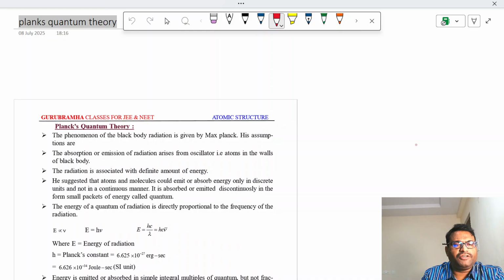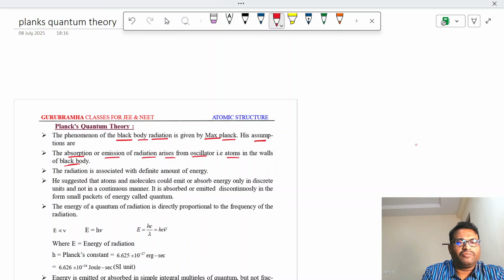In Planck's quantum theory, the phenomenon of black body radiation is given by whom? Max Planck. So Max Planck described black body radiation. His assumptions based on his experiments: what did he assume? He assumed that the absorption or emission of radiation arises from oscillators, that is, atoms in the walls of the black body, right?